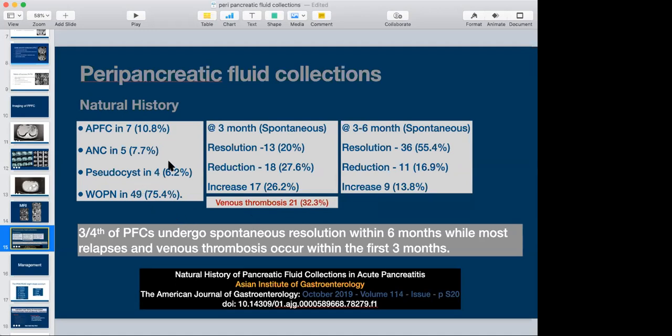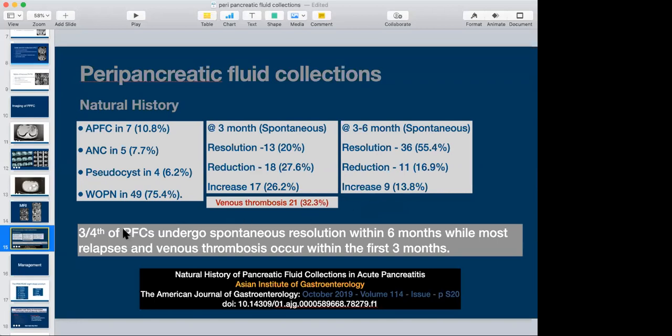And when these patients were followed with observation at 3 months, almost 20% had resolution of the initial lesions, reduction was seen in around 27.6%, whereas increase in the baseline disease was seen in 26%. And when they were further followed for 3 to 6 months, spontaneous resolution was seen in almost 55% of the patients, and reduction in almost 17%, whereas 13% of the patients had increase in the injury.